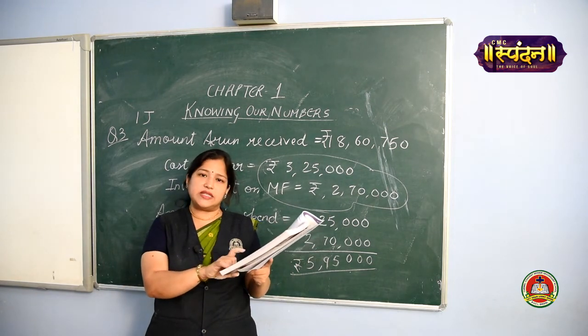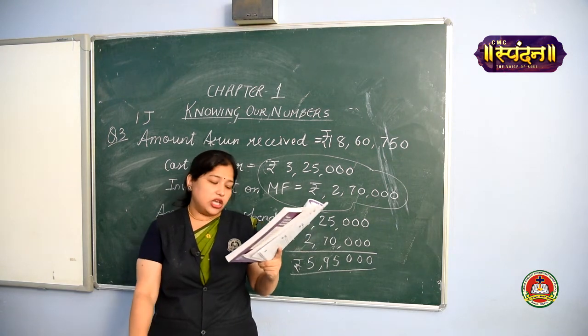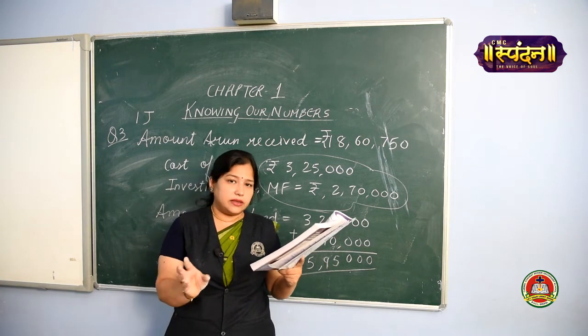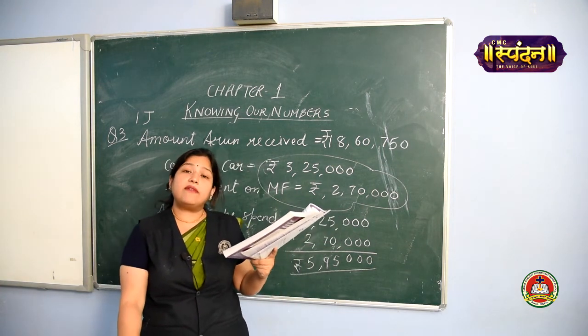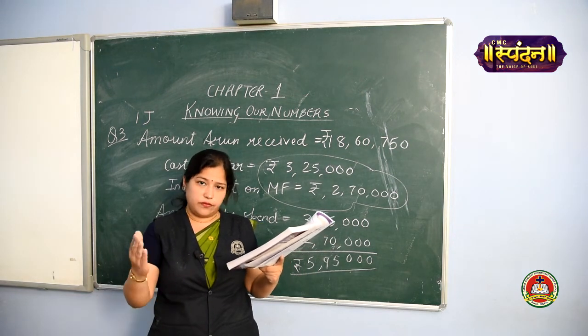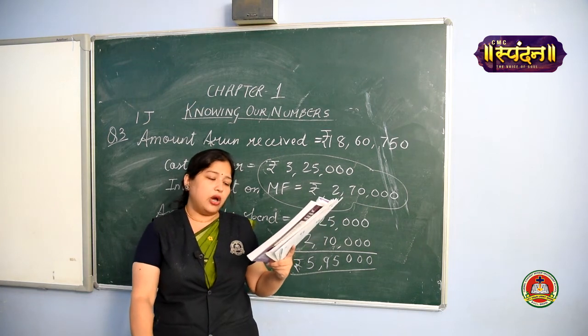So what will you do? You will subtract this 9 crore value with 4 crore value. You will be getting a certain answer. You have to write the answer in the standard form. Standard form means the number form. That is called standard form. Then we have the word problem. You all know how to write the number in a word form. Everybody knows the place value. Then you will write the value in word form.